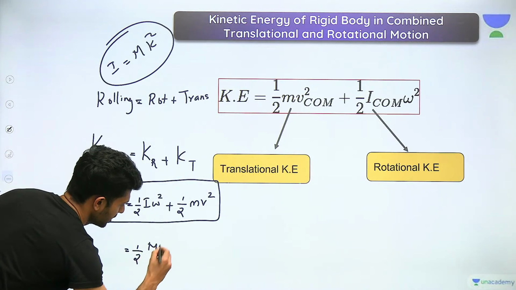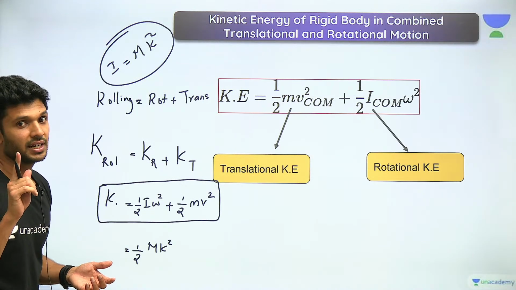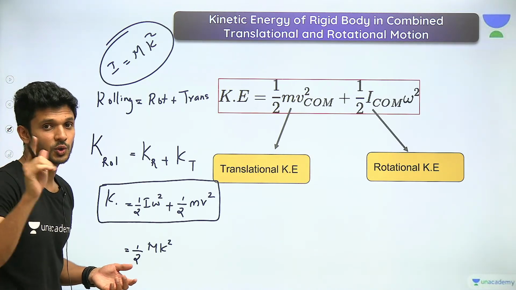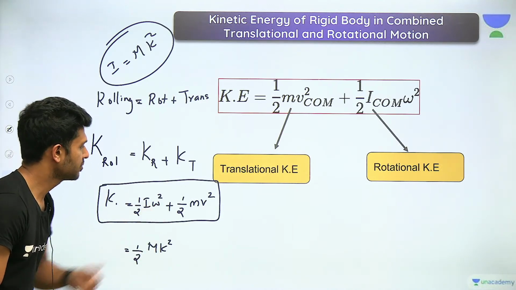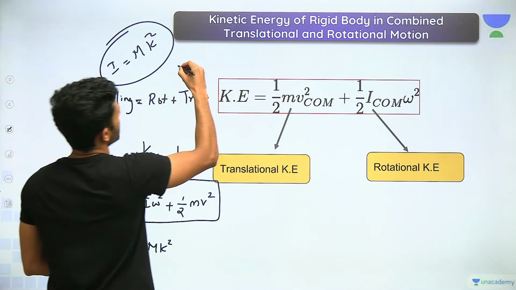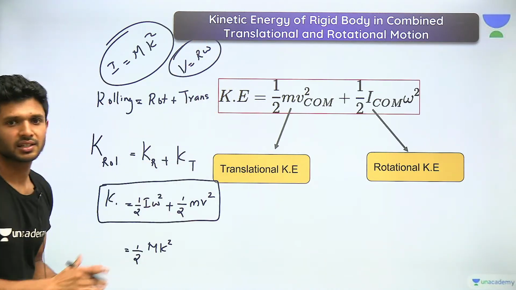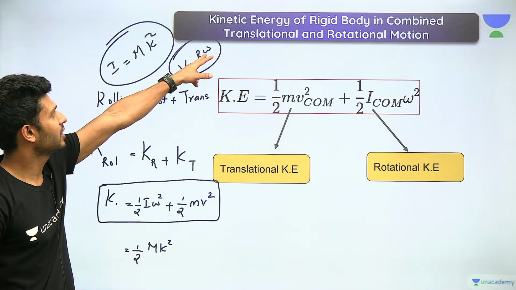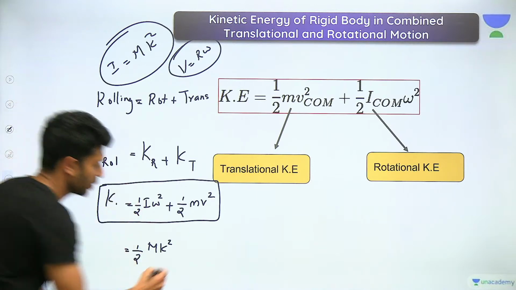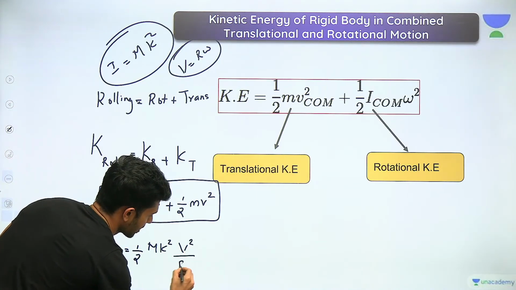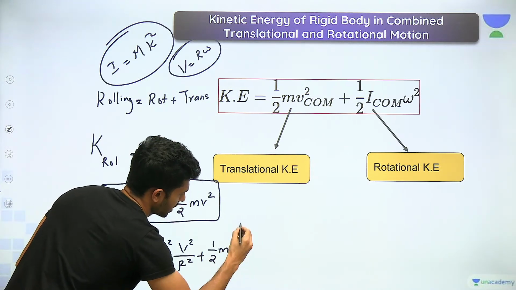Those who forgot, please go and revise this entire topic because tomorrow we have the Menti quiz. I want every one of you to score well in Menti. So I is m k square. Shall I convert omega to v? Remember v equals r omega, which we have been writing so far. So omega will be equal to v by r. Omega square will be equal to v square by r square, plus half m v square.